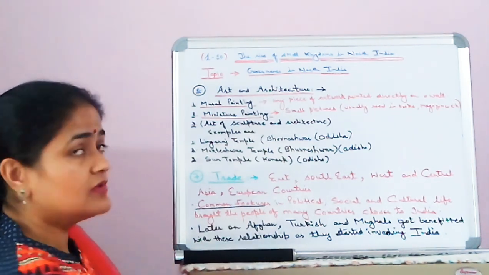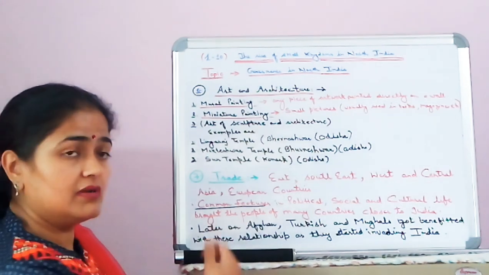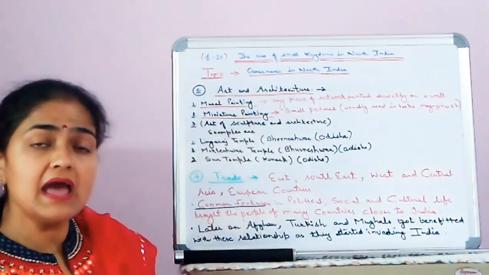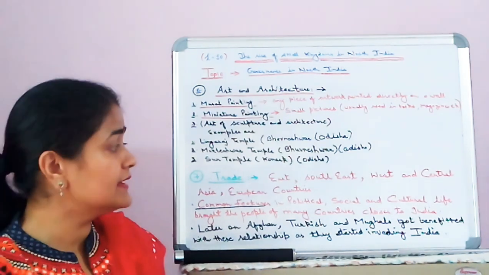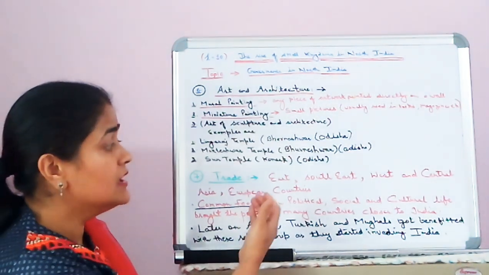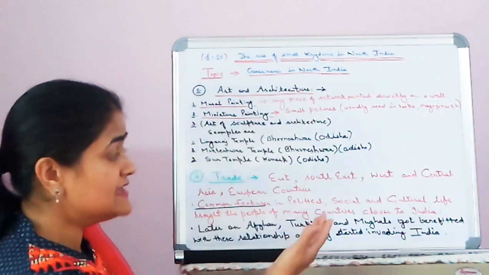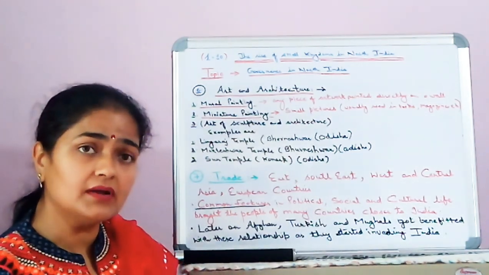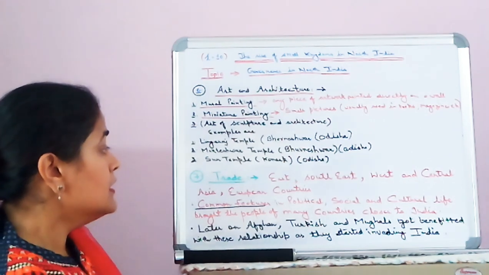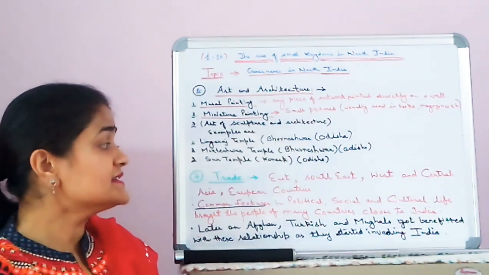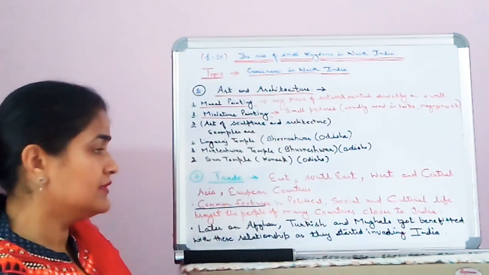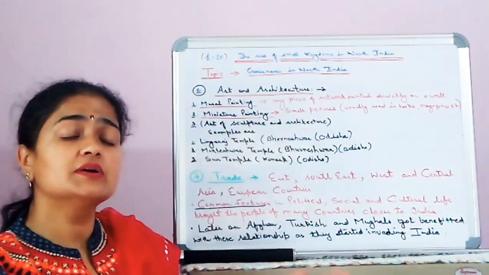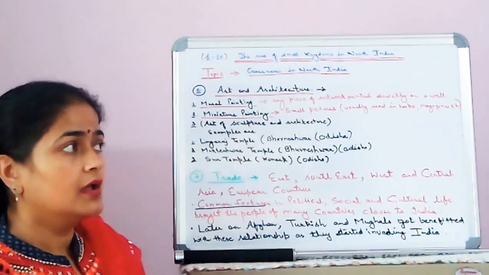The last but not the least topic of this chapter is trade. The trade was well developed, as India had trade relationships with East, Southeast, West and Central Asia as well as European countries. The common features in political, social and cultural life of the people brought the people of the world closer to India.